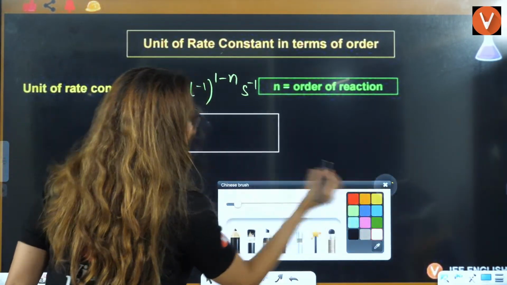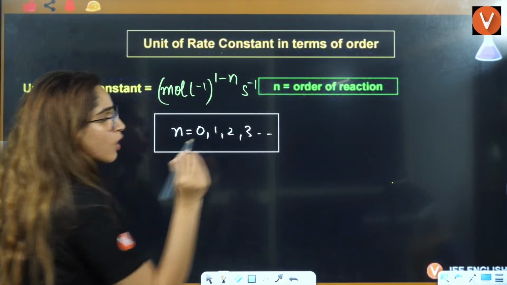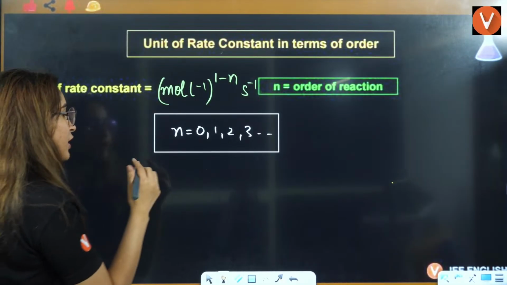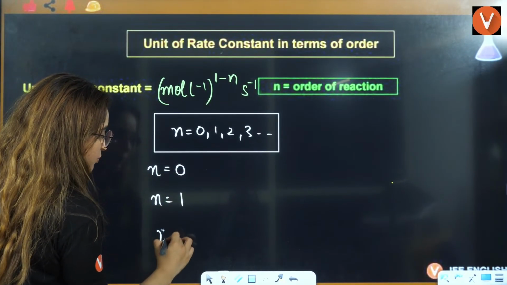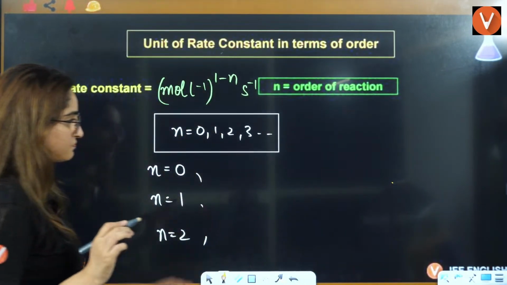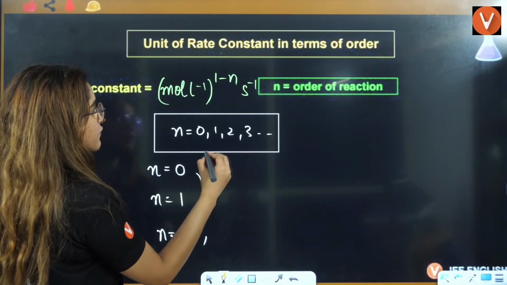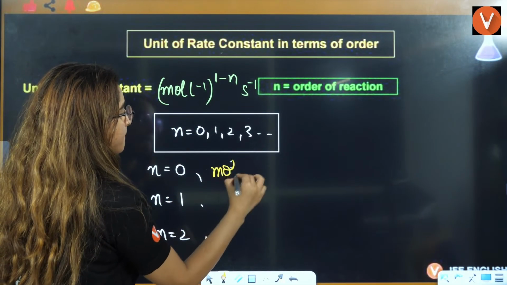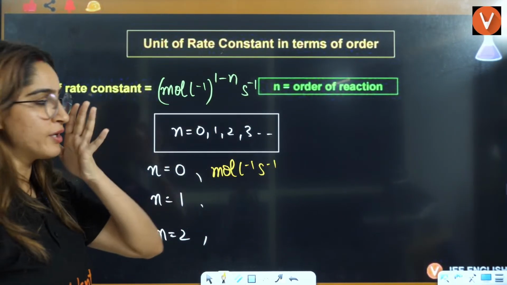So here n can be 0, 1, 2, 3 and so on, right? If I put n equal to 0, or n equal to 1, or n equal to 2, the values will be different, right? So if I put n equal to 0 here, then the answer will be mole per liter per second.